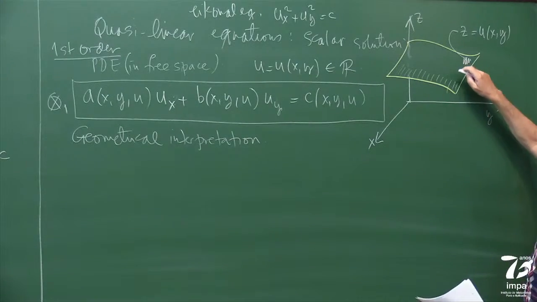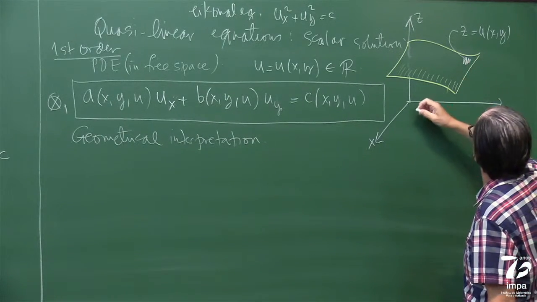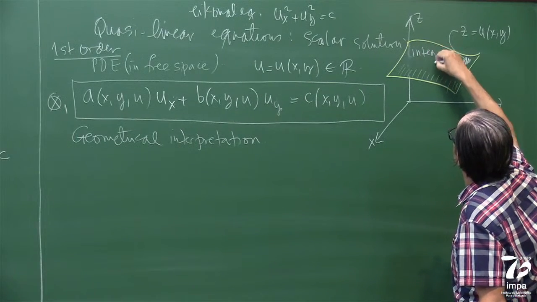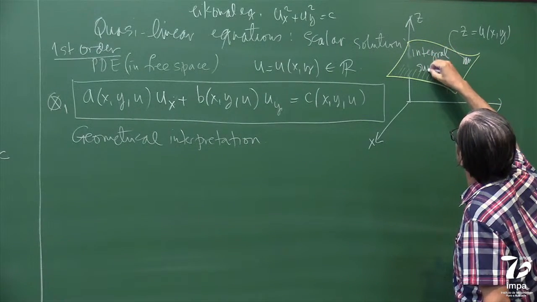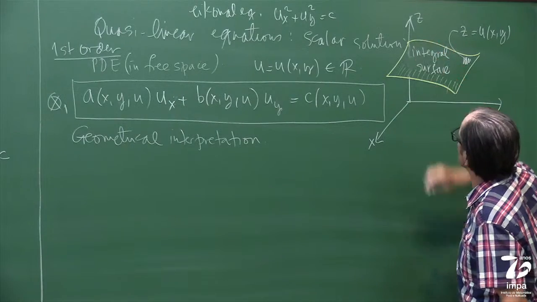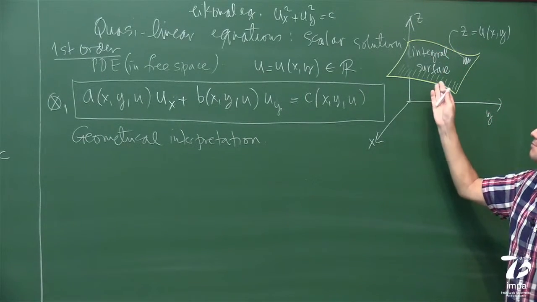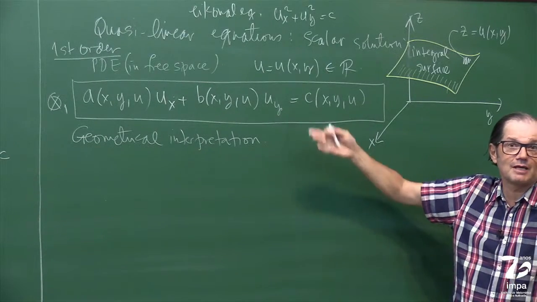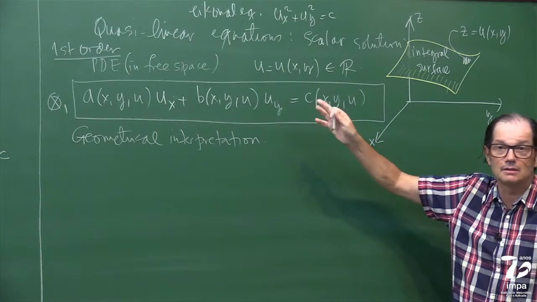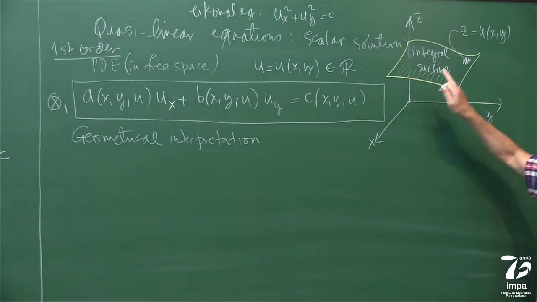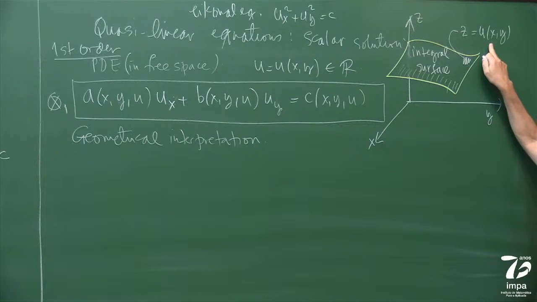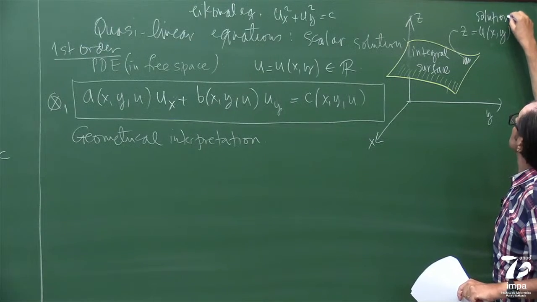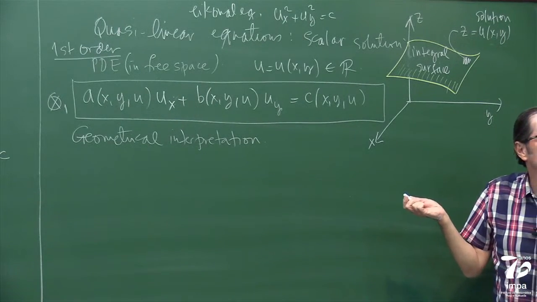Okay, so this surface here is called the integral surface, because basically, if I know the surface, I have solved the PDE. Right? It's called integral surface. I integrated the PDE. So this is the integral surface, because it's a surface defined by the solution. Right? Okay? No big deal. Simple geometry.